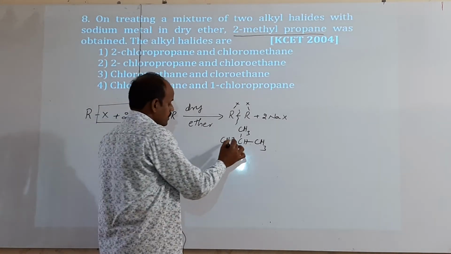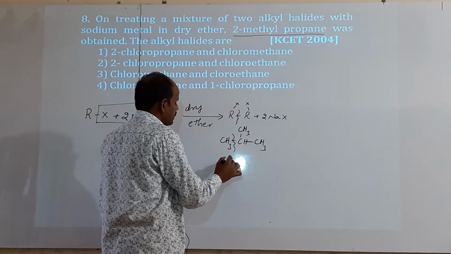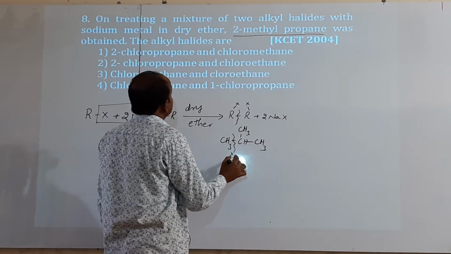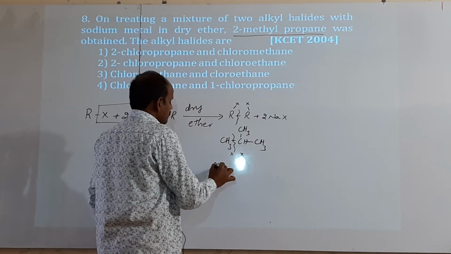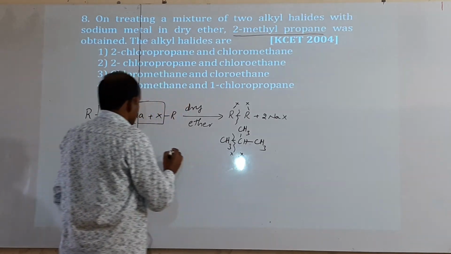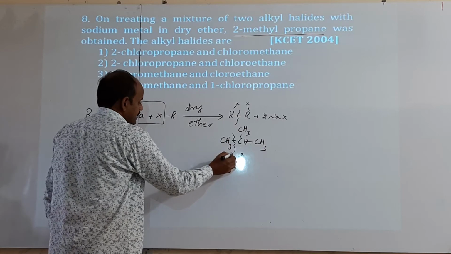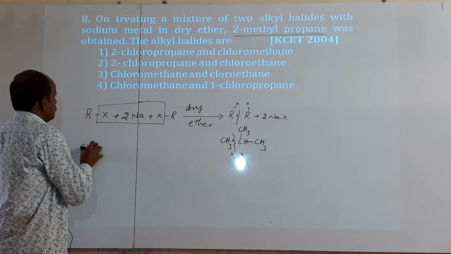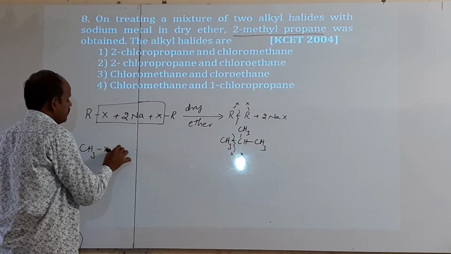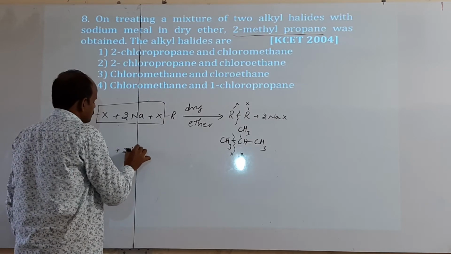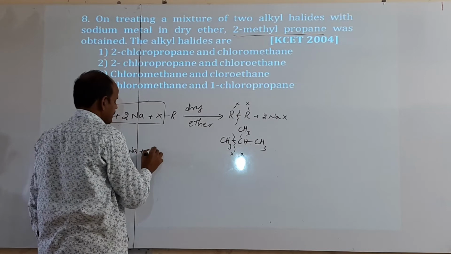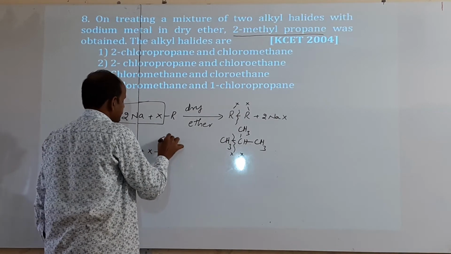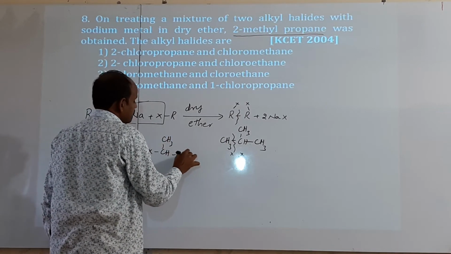If you break the bond here, you can put X here and X here. Then we get CH3X plus Na, similar to this reaction. The other halide is X, CH, CH3, CH3.